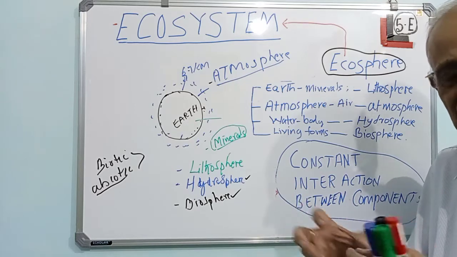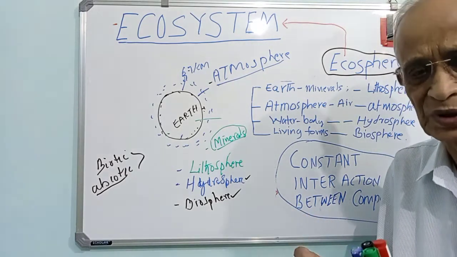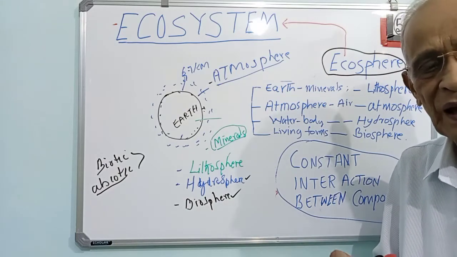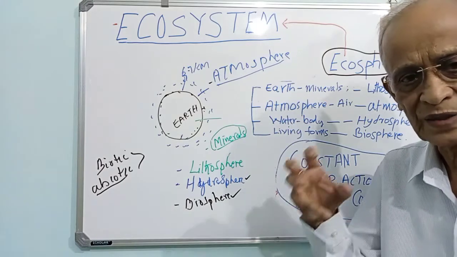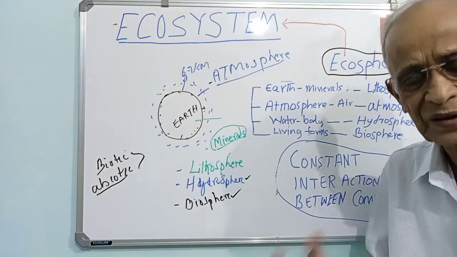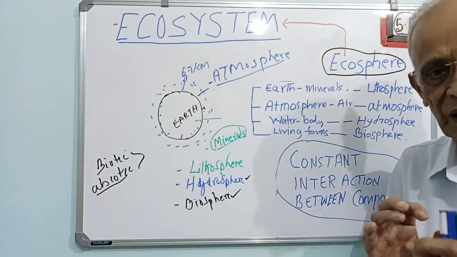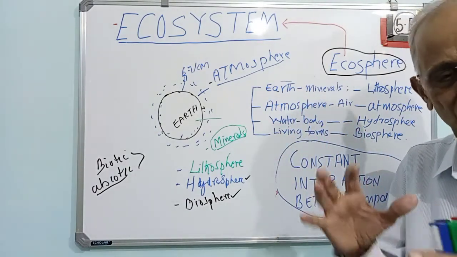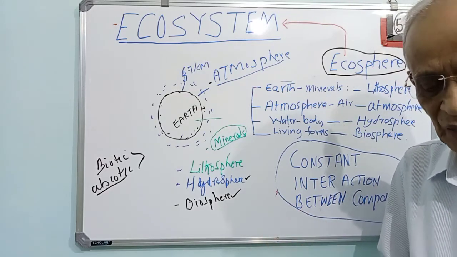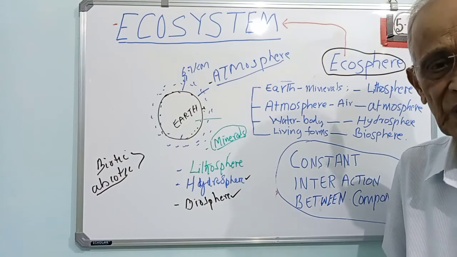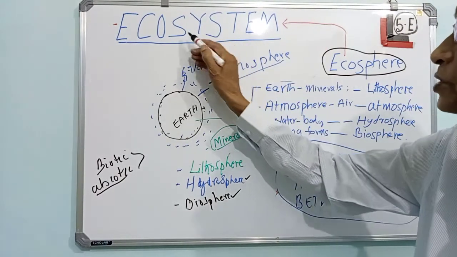That means there is a constant exchange, a constant connectivity between the biotic factors and the abiotic factors, and that results in a kind of unit. They work together, and that system working together as a unit is known as ecosystem. It's called a system. See, system.